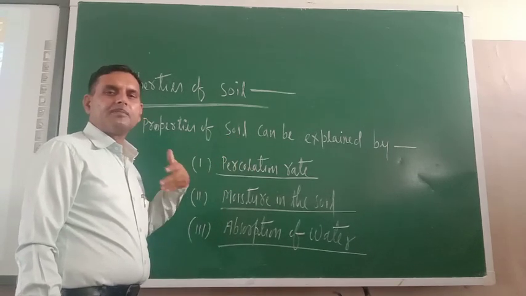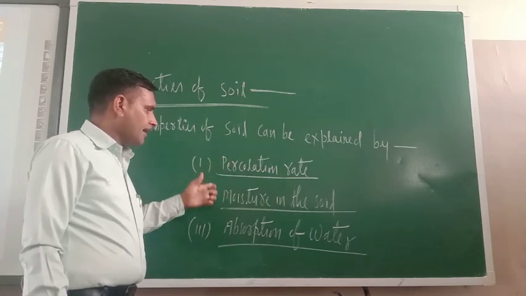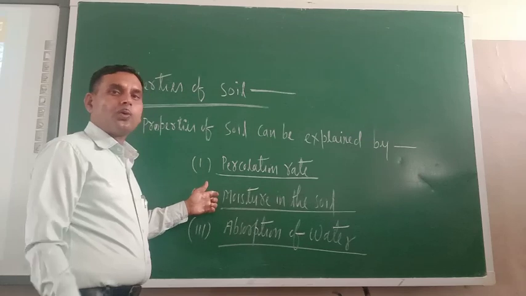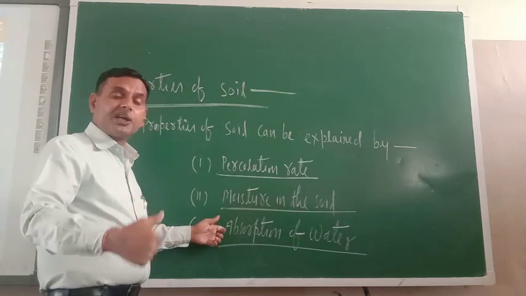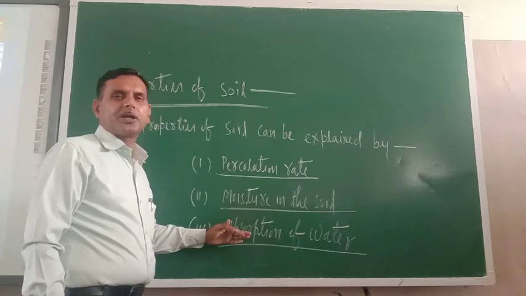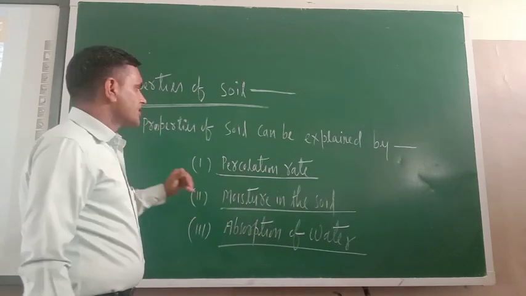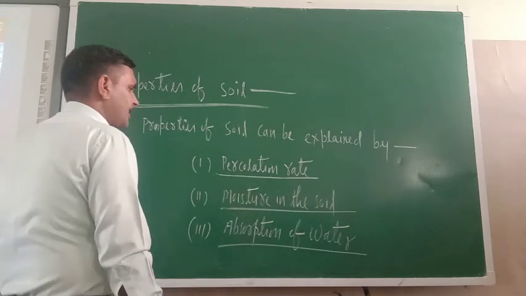Their property will be explained on the basis of the rate of percolation, the capacity or ability to hold the moisture, and the capacity or ability to absorb or retain the water, that is water absorption. Now, first of all, I will teach you percolation rate.